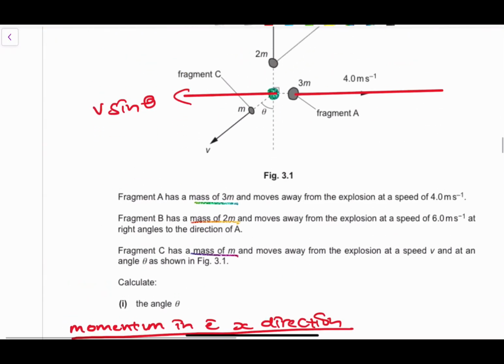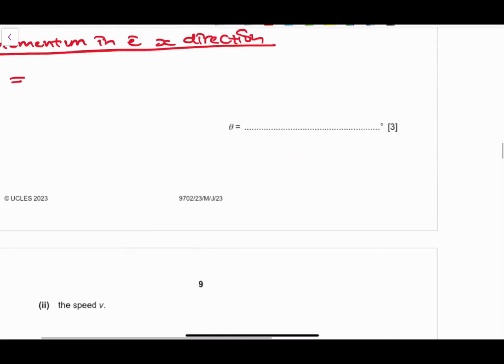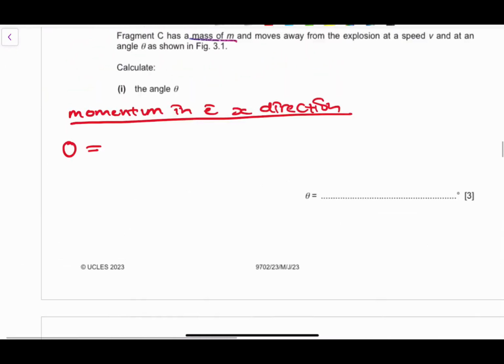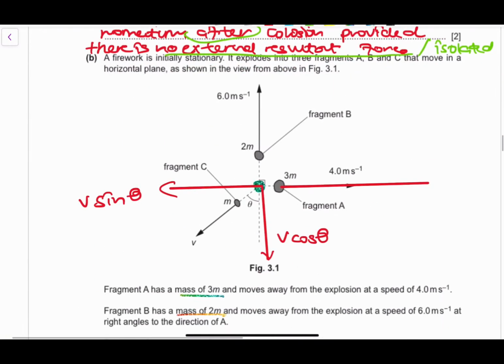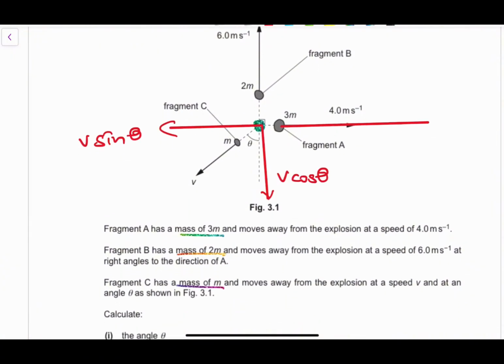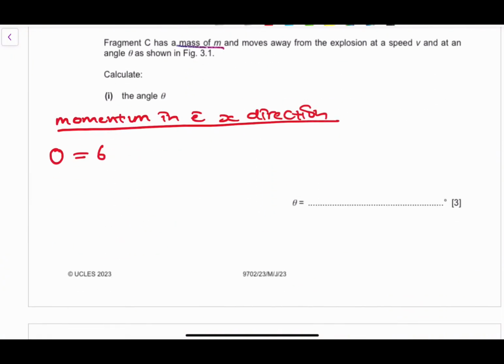So very important, this is the cos, right? So this is V, this is V cos theta, and that is V sine theta, right? So you have two of that. So momentum in the X direction is 6 times 2 meters, right? So this 6 and that 2 meters, momentum in the X is this 3 times that 4 meters, okay? So 3 times 4 meters, right?